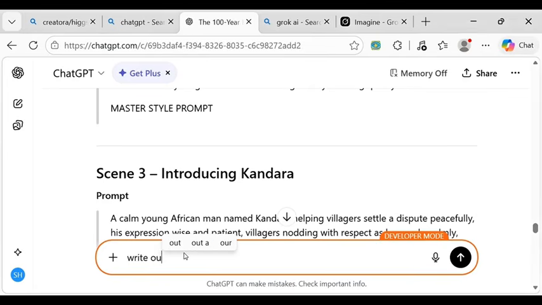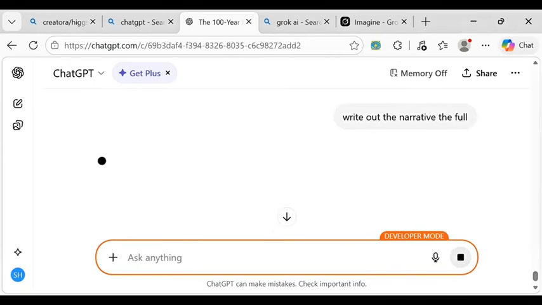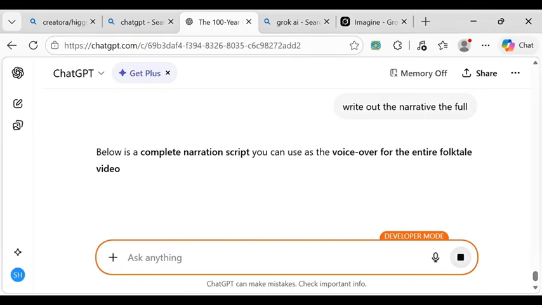out the narrative, the full. Let's put full. Then we click on generate. Now it's going to write out only the narrative, and I'm going to use a free AI tool to generate our voiceover. That voiceover is what we are going to use on the video. So now it's writing it.